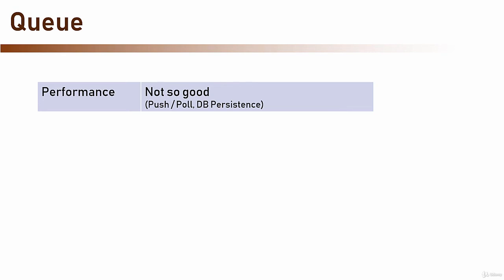In addition, if the services use polling to check for new messages in the queue, there is usually a timer that schedules the pollings, which adds another delay. If the queue uses message persistence, which means the message is written to the database before transmitting to improve reliability, then the performance is even worse.